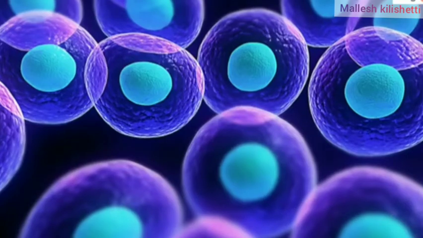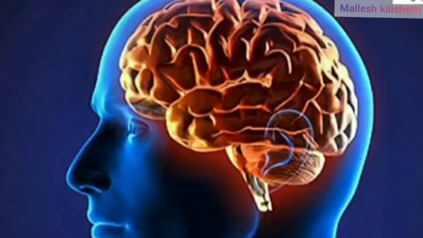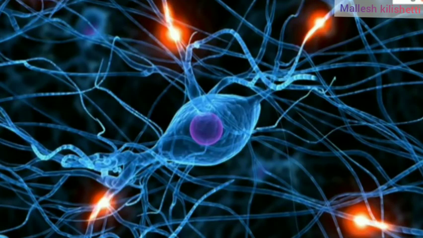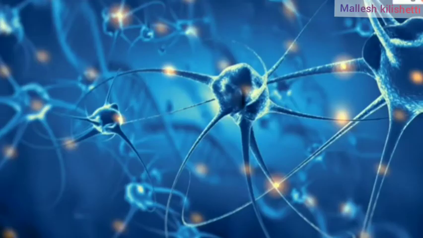So we have to breathe properly and take sufficient air through the nose. In this process, air goes inside and reaches each and every cell, and then the cells produce the energy. Even my brain needs some energy. If oxygen is not sufficient, brain cells will be damaged. So we have to breathe properly and take in sufficient oxygen.